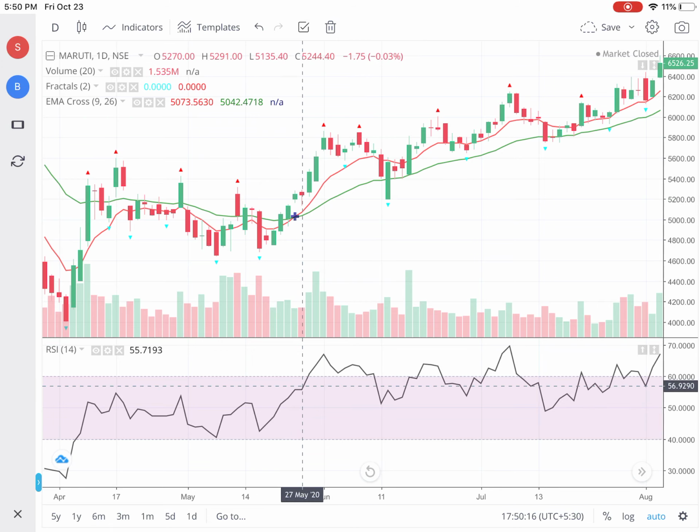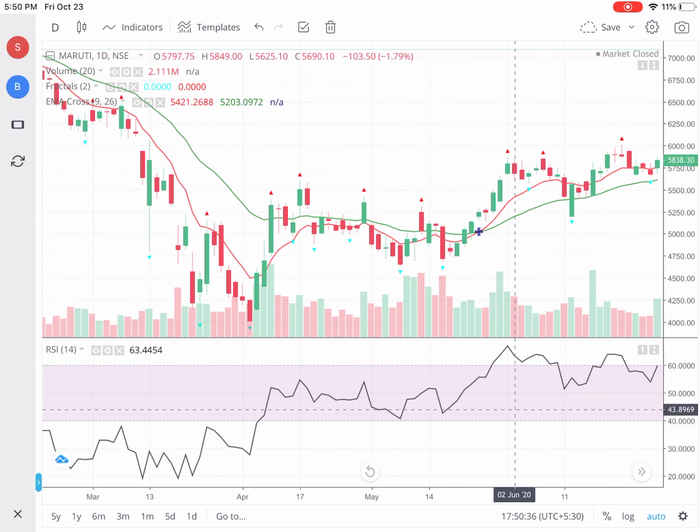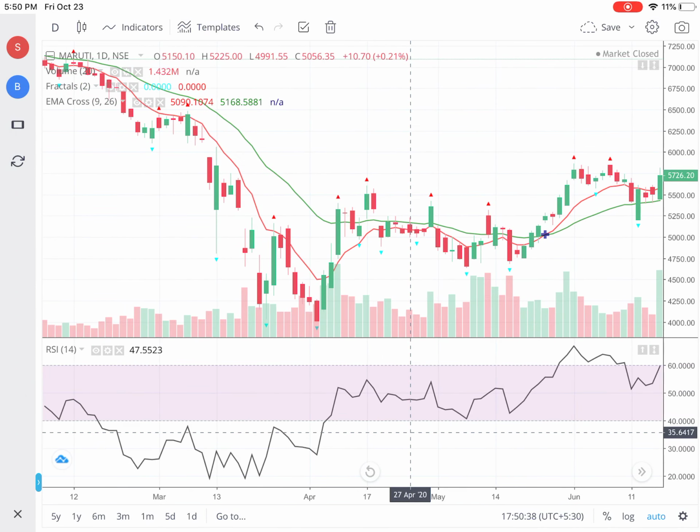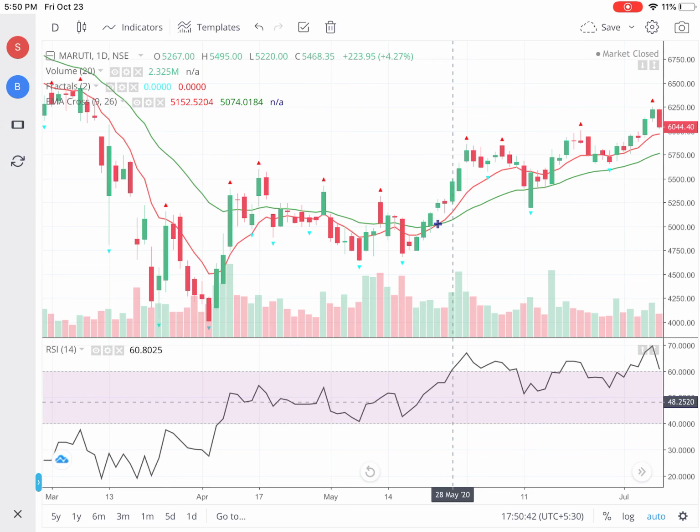You can see that here RSI was below 60, and this crossover condition was satisfied. Then at this point the previous fractal was crossed, so that was around 5397, and by then the RSI had also gone above 60. Look on the left side, RSI was never above 60 at that point. So that was a good entry point.